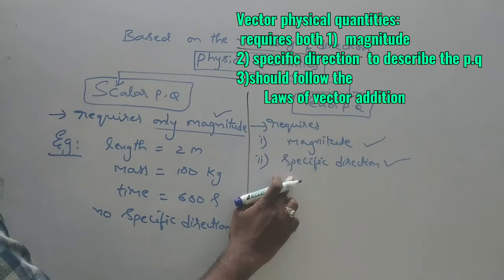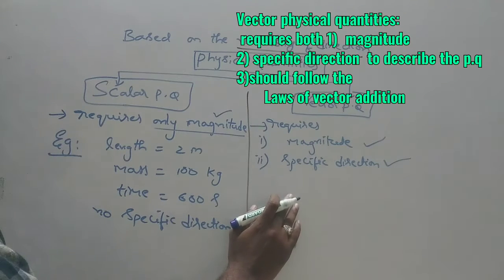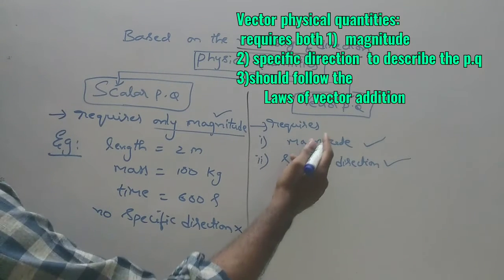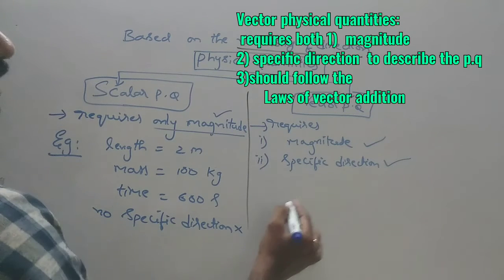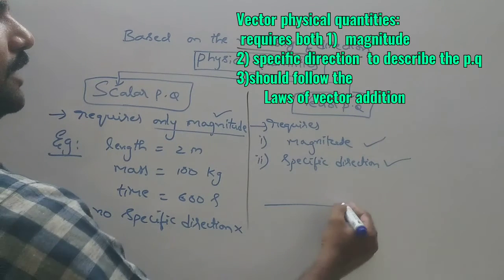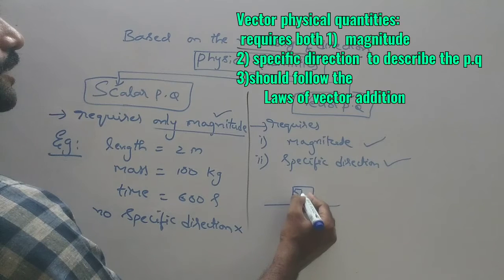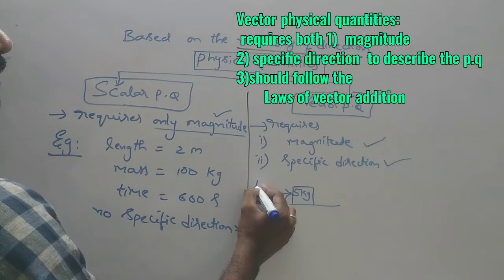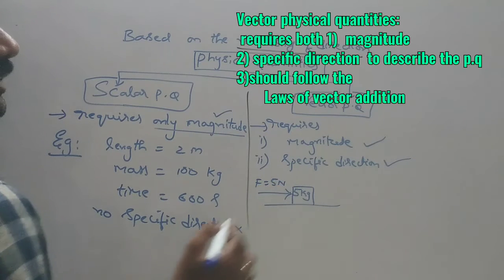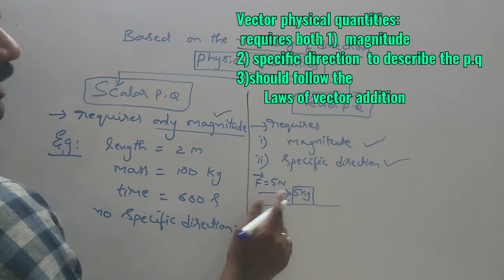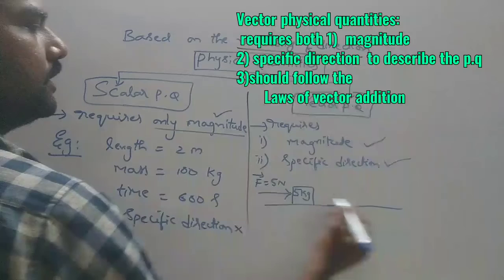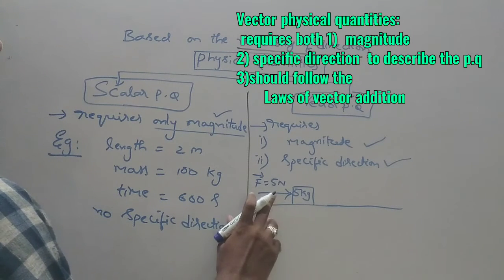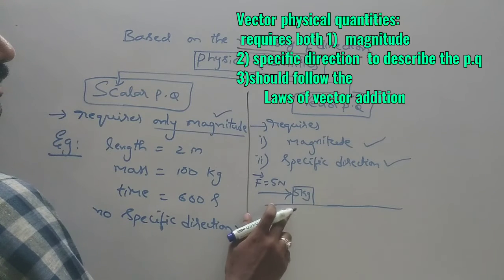And along with these two, one more thing a vector physical quantity has to satisfy, which not all physical quantities do. We have seen displacement before. Suppose there is a block of mass m, 5 kg or something like that. On this block you applied some force F, equal to 5 Newton. Because of this applied force, suppose this is a smooth surface and the block starts moving towards right.